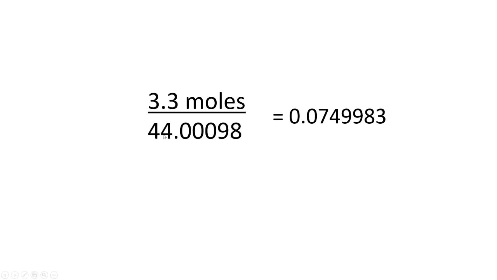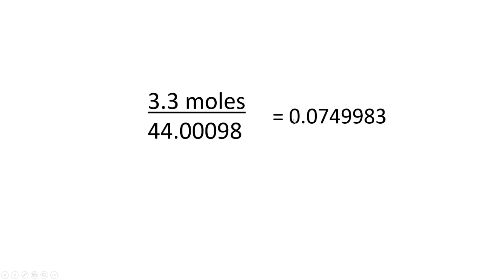Well, I have this wonderfully precise number right down here. My atomic masses were really, really accurate. But look at this, 3.3 moles. There's only two significant figures. Remember that the least precise number determines your significant figures. In that case, it would be this. So 3.3 only has two significant figures, 1, 2. So this answer can only have two significant figures.